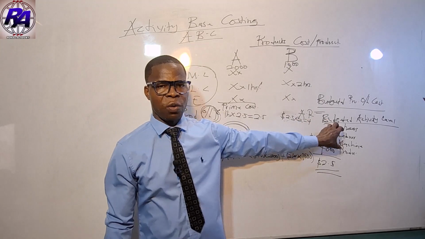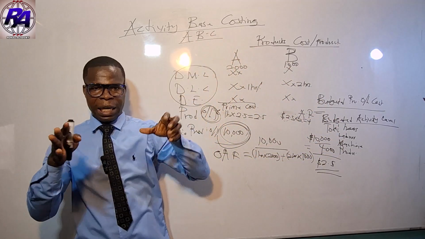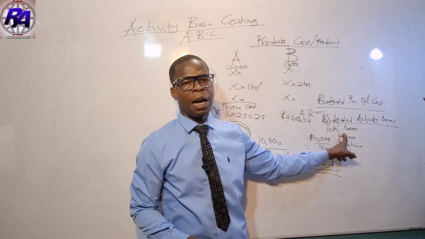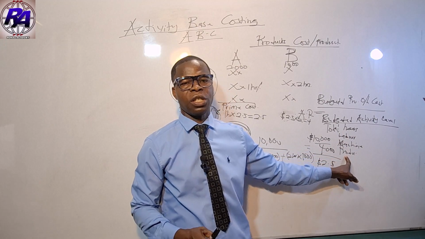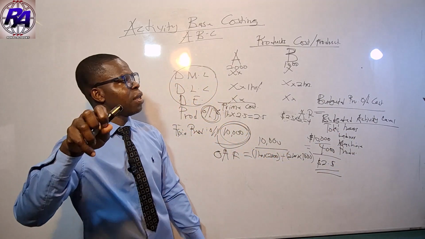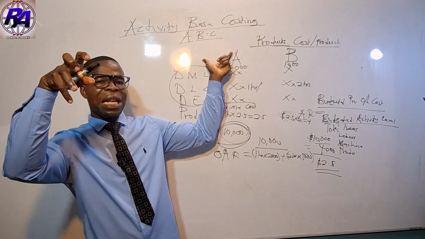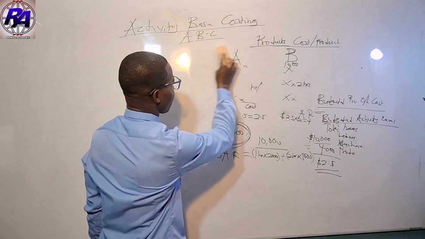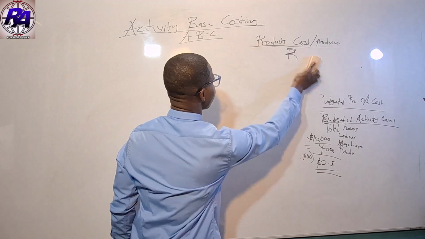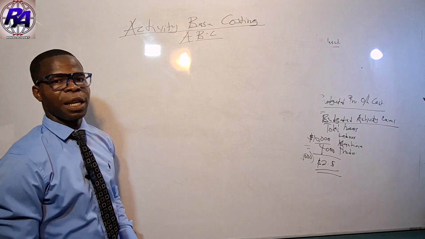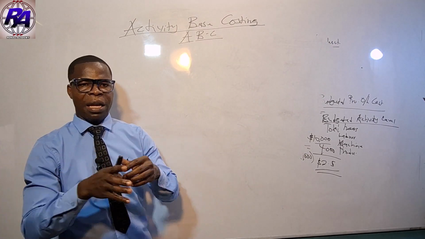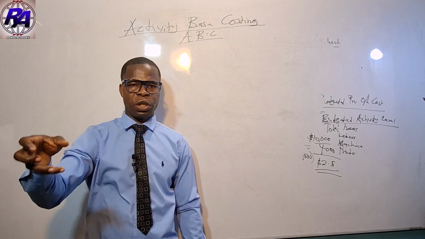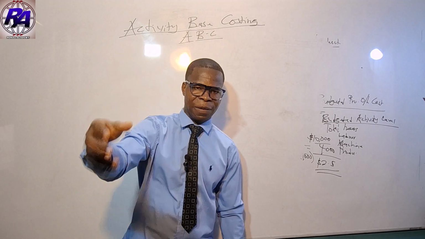Just as we absorbed overhead costs here, ABC is also a technique for absorbing our overhead costs. But you see, here we are using it based on labor hours, based on machine hours, and based on production units. Here we are going to use it based on activities that the entity incurred. So when we talk about activity-based costing, we are looking at another technique of apportionment or absorption of overhead costs on the basis of activities.